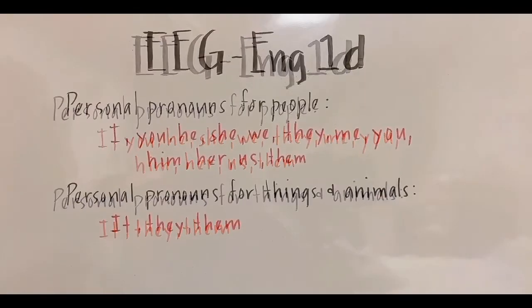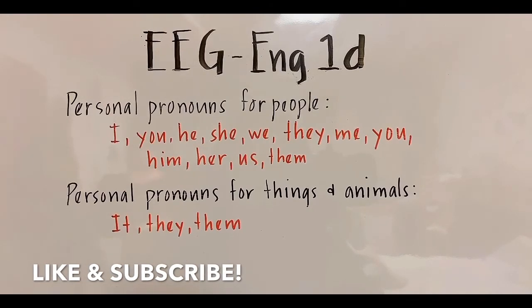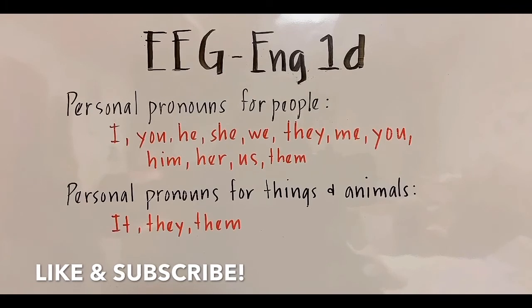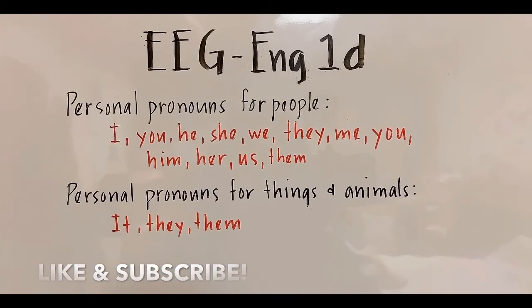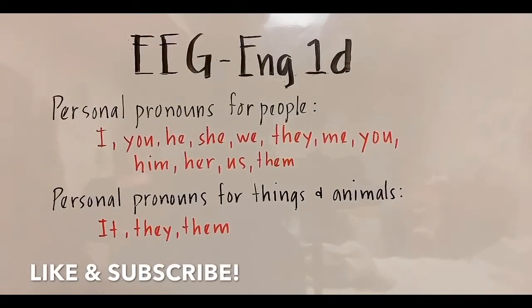So let's just summarize things. Personal pronouns are categorized as to three persons: the first, the second, and the third. Also, personal pronouns for people and for things and animals. That's it. So we are done learning more about the personal pronouns.